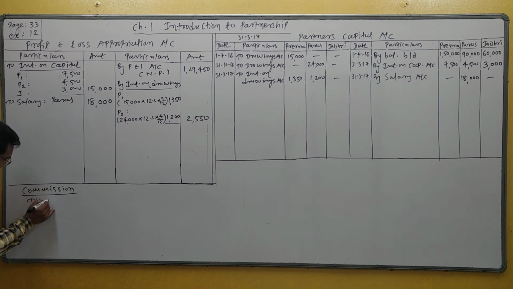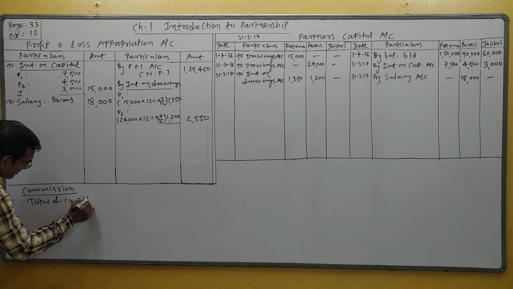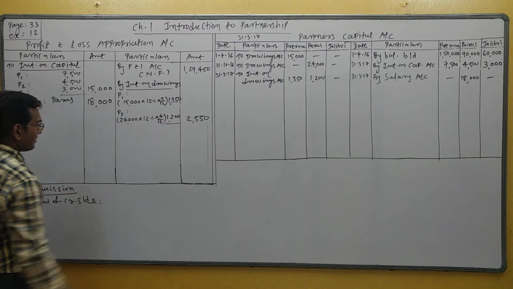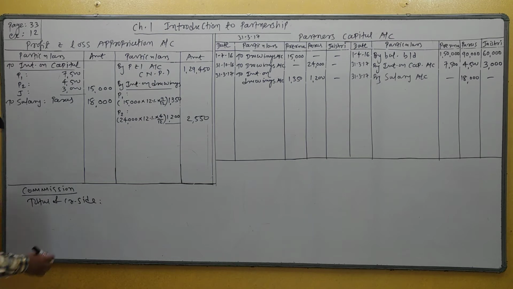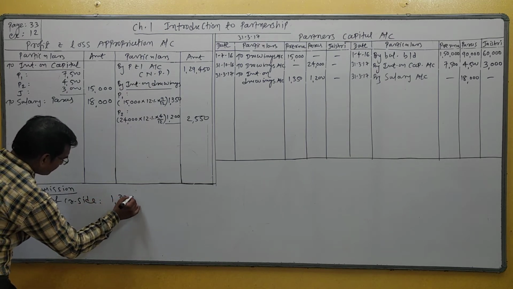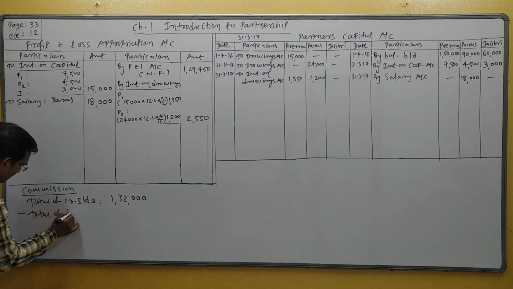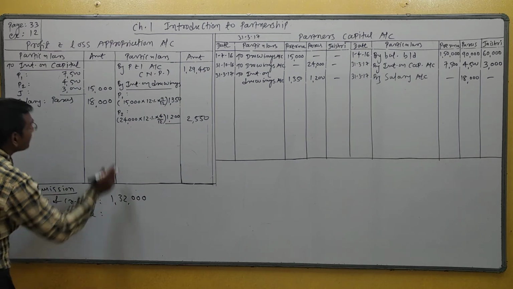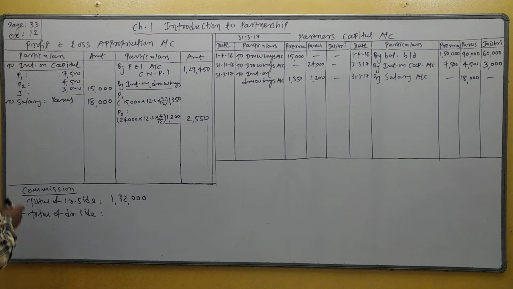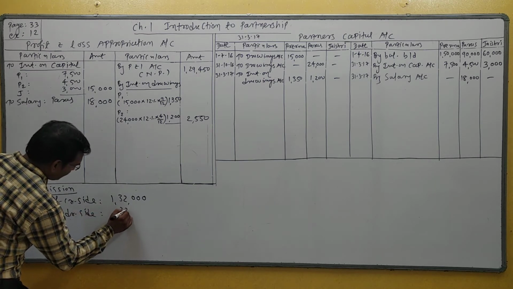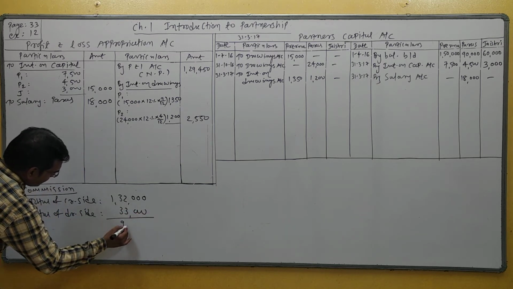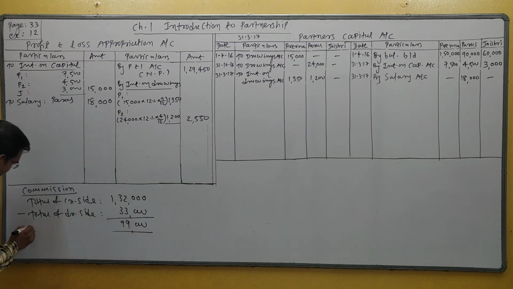Total of credit side of P&L appropriation account is 1,32,000 minus total of debit side of P&L appropriation account. Students, total of debit side is 33,000. Difference 99,000. This is divisible profit.